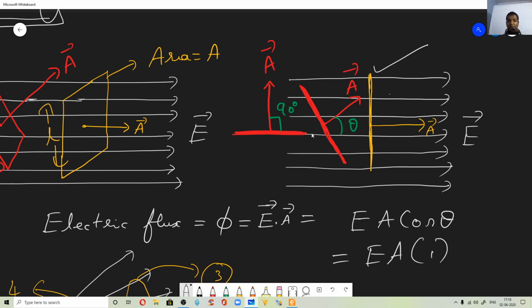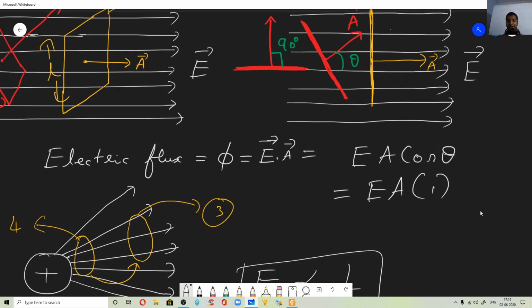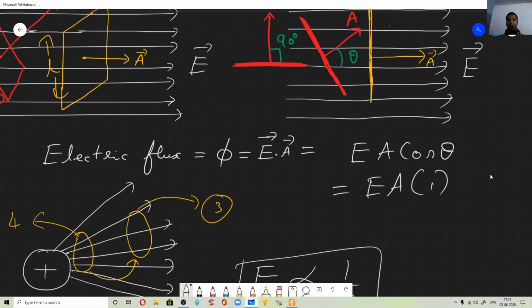Now if you consider this other case, what do we get? If you consider this case where the plane is parallel to the electric field, or you can say the area vector is perpendicular to the electric field, right? So in that case, what do we get? Cos 90. So the flux passing through that area will be 0.